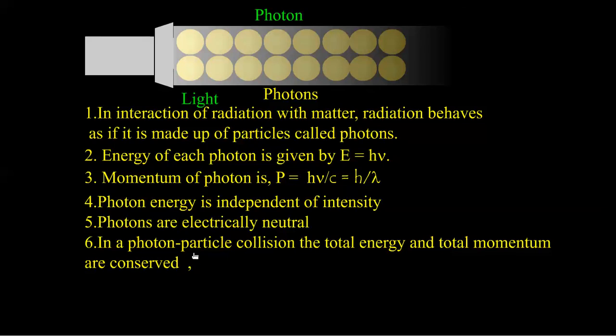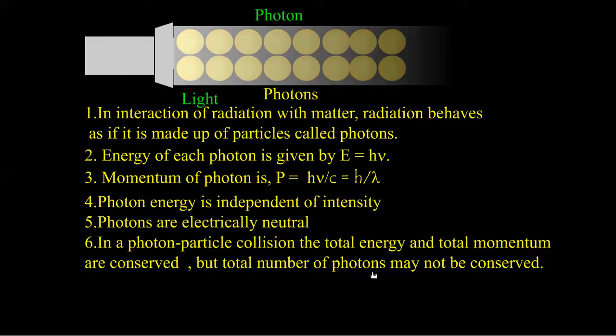In a photon-particle collision, the total energy and total momentum are conserved, because the photon is considered to be a particle. The collision between these two particles is elastic. Therefore, in elastic collision, the total energy and total momentum are conserved, but the total number of photons may not be conserved, because during collision, one photon may split into two or more photons. So this is about the photon.